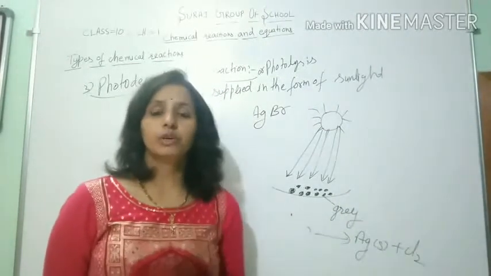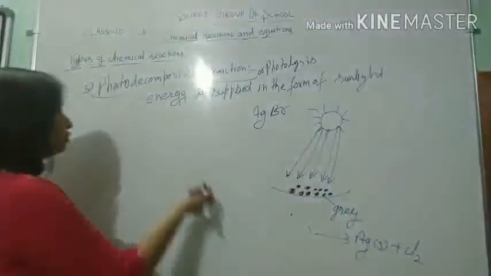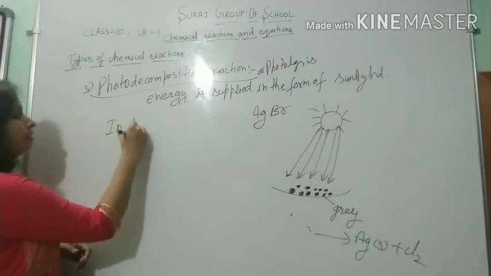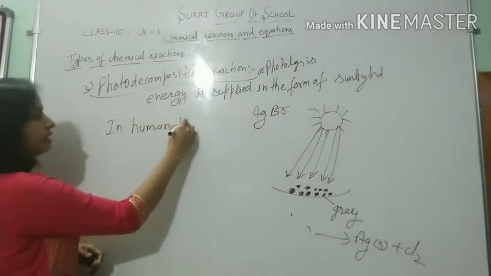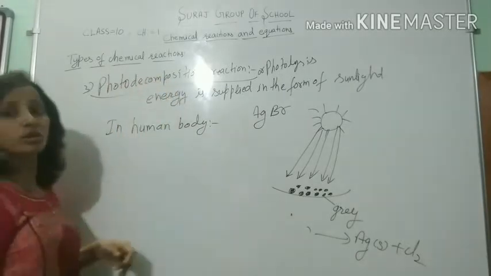In the human body also these types of decomposition reactions take place.